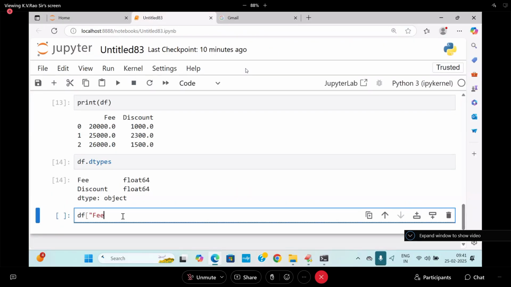converting fees. You can take fee dot what? astype. astype of what, you are saying int. Int is supposed to be said, but you need to reflect back to whom? df of fees only. df of fees. You can say fee. You can write like this. This is a capital F. You need to write it, take care about that.